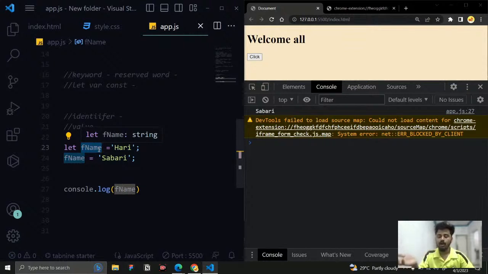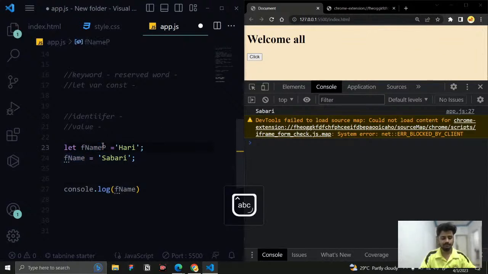Okay, so the most common case that JavaScript follows is lower camel case, which means the first letter is going to be small and the upcoming word's first letter is going to be caps. The first letter is a small letter and the next coming word is going to be in capital letters. That's what it is. So if I want to write first name person, then I will write it like this.